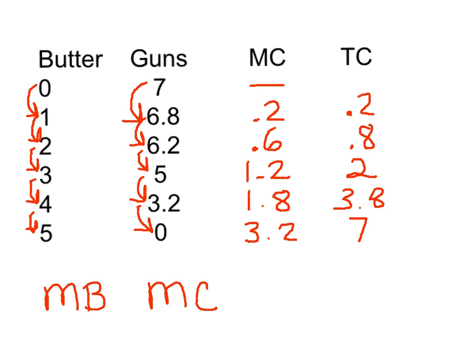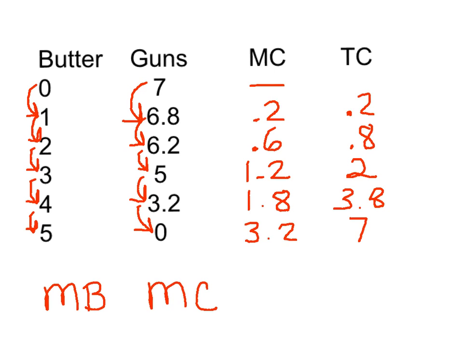Now, of course, we don't have to worry about the total cost so much because decisions are made on the margin. It's the margin that matters. The marginal cost is what matters. So it's going to be these marginal costs that we're going to have to look at to decide how many units of butter Robinson Crusoe will produce. How many units of butter will maximize his happiness?